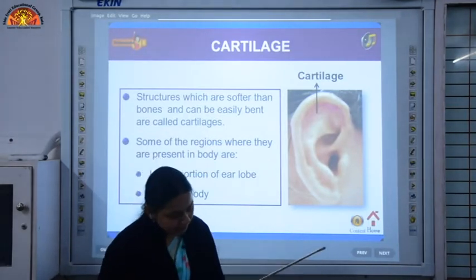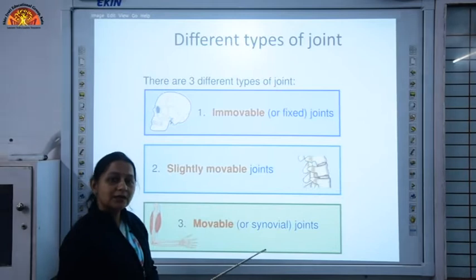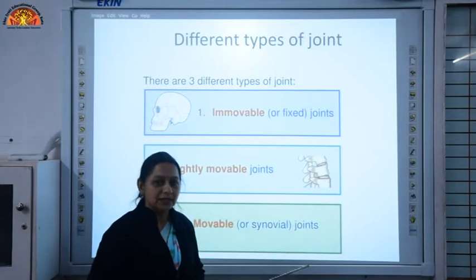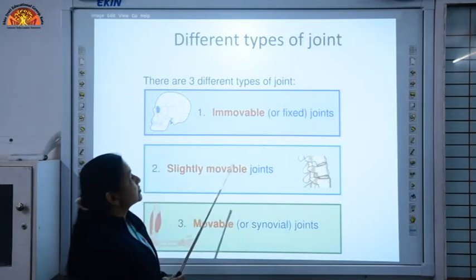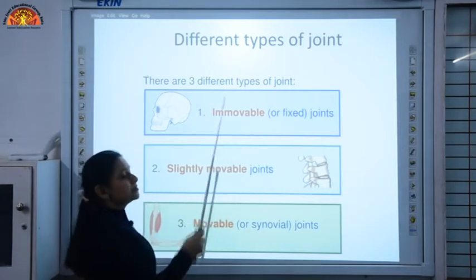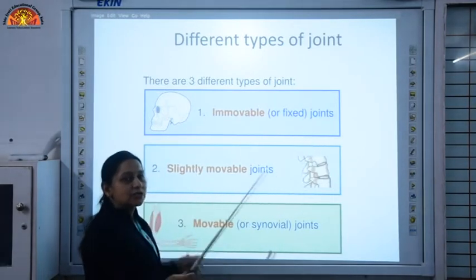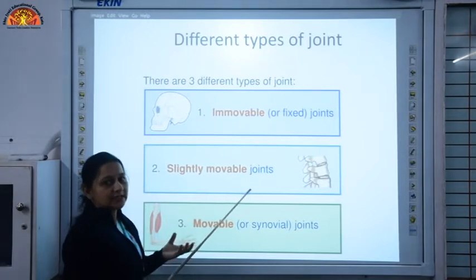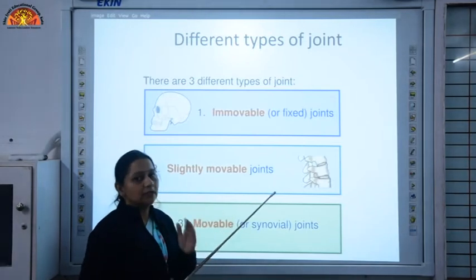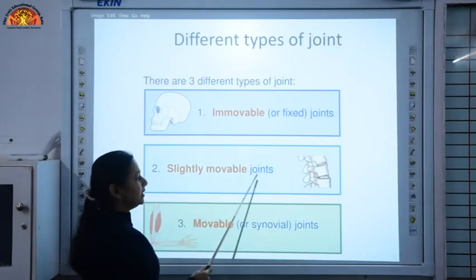So, now we come to our joints. Now what are joints? Joints are the places where two bones meet, and according to their structures or movements, we have divided the joints into three types. That is immovable or fixed joints, which are present in our skull. We have discussed that the joints in our skull are immovable, only the lower jaw bone is movable.